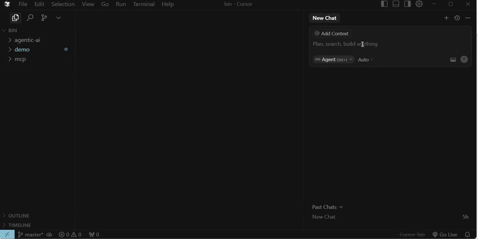If I say I want to create a file, it will create a file here. That is the backend that happens inside Cursor or any vibe coding platform.